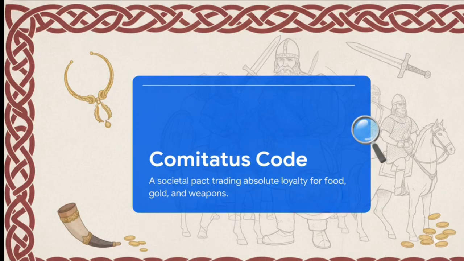The Comitatus Code was a rigid, warrior-focused societal pact. Basically, a king or chieftain provided food, gold, and weapons to his men. In return, his warriors pledged absolute, unwavering loyalty to him. This was harsh reality, guys. To leave your chief on the battlefield or to survive if he fell in combat was considered the ultimate societal disgrace. It was literally viewed as worse than death. This intense code of loyalty and honor bleeds into almost every single piece of literature from this era.